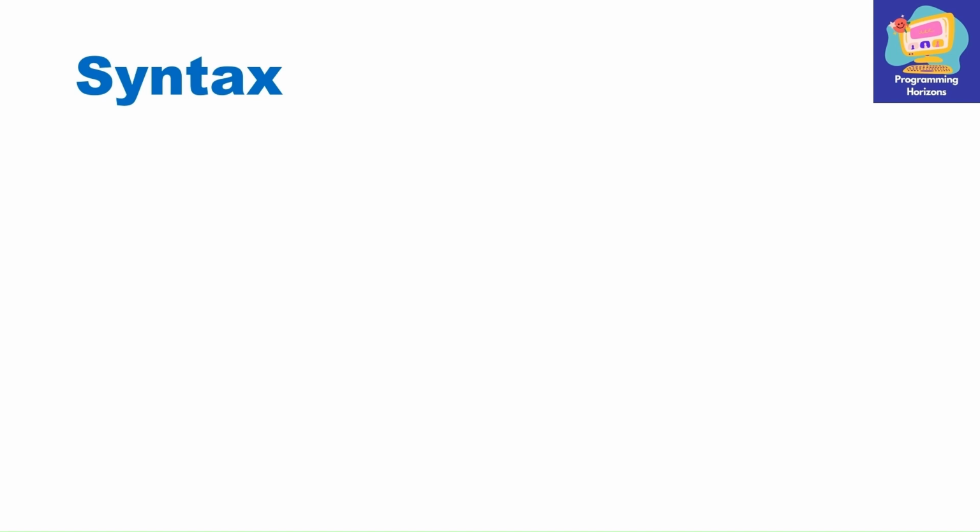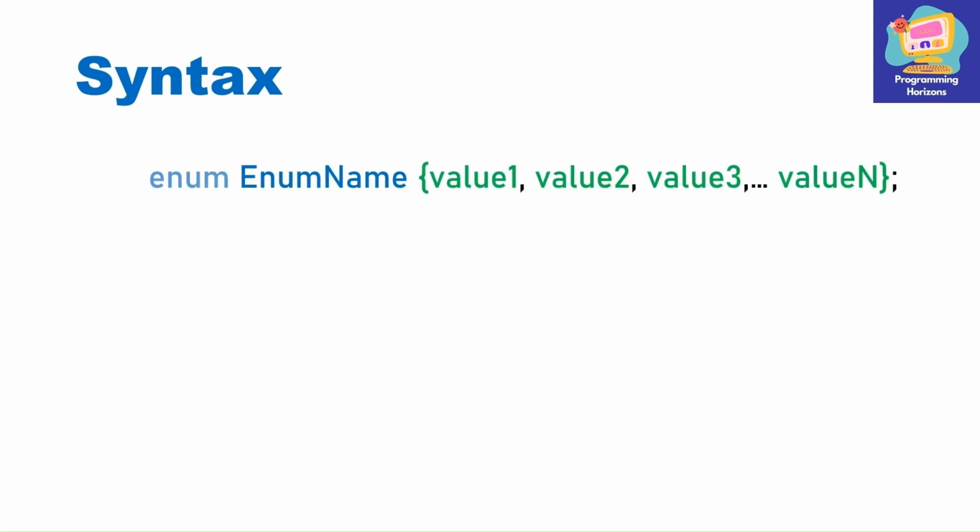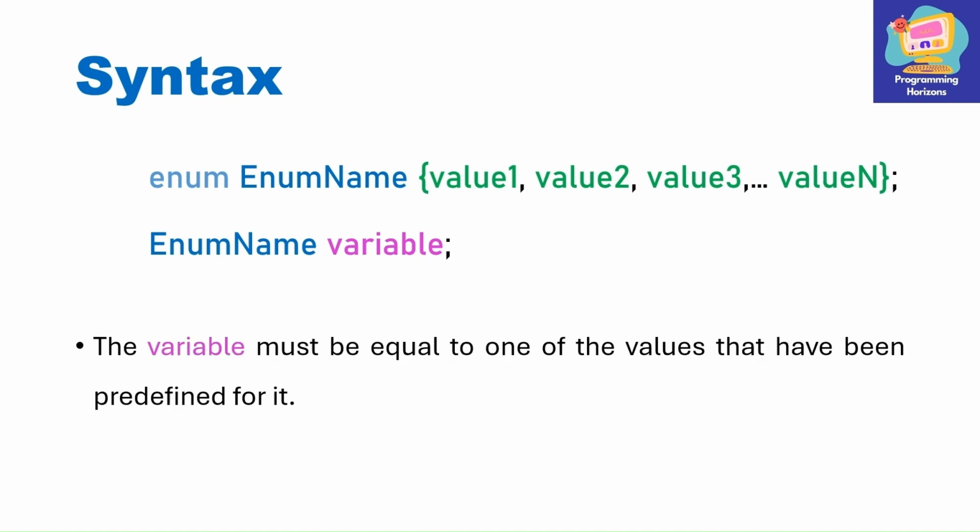Let us understand the syntax of enums. First of all, we have the keyword enum written in small letters, followed by the enumeration data type name, which we define according to the rules for identifiers, followed by a set of named integer constants or fixed values, which we define inside a pair of curly braces, and finally we have a semicolon. In the next line, we define a variable of this enum type. Here, the variable must be equal to one of the values that have been predefined for it inside these brackets.